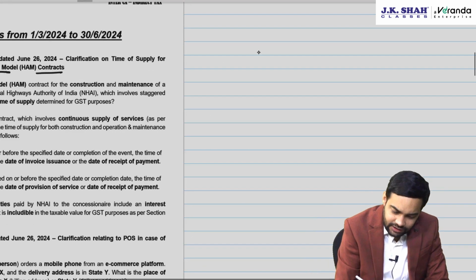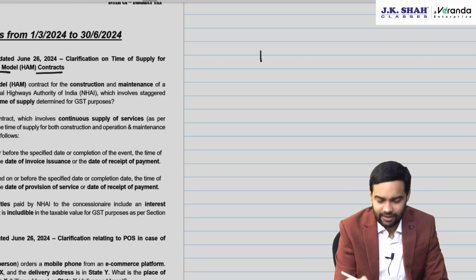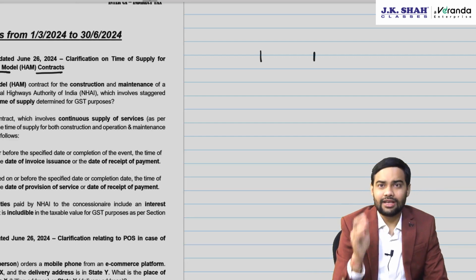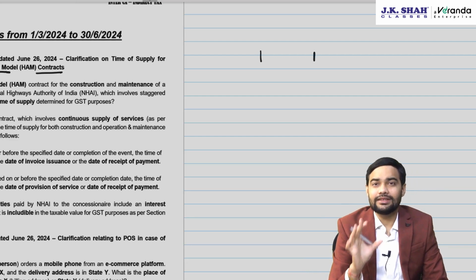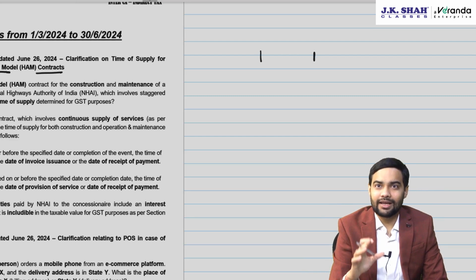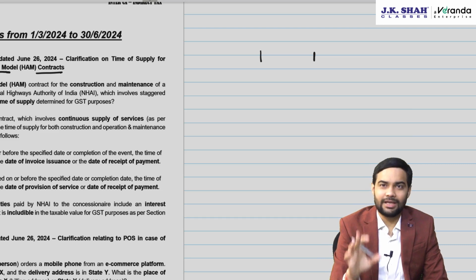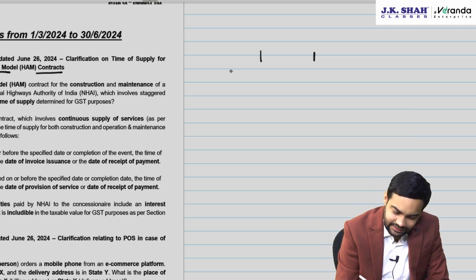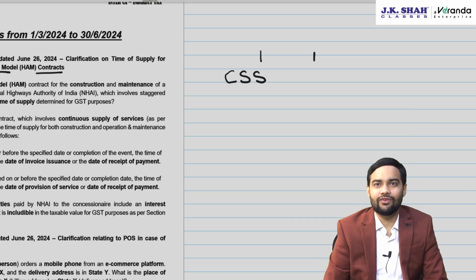Say suppose you achieve a milestone, then some payment will be made. Another milestone achieved, some payment will be made. The question was, what would be the time of supply in case of hybrid annuity model contracts? CBIC has clarified that these contracts will be regarded as continuous supply of service.